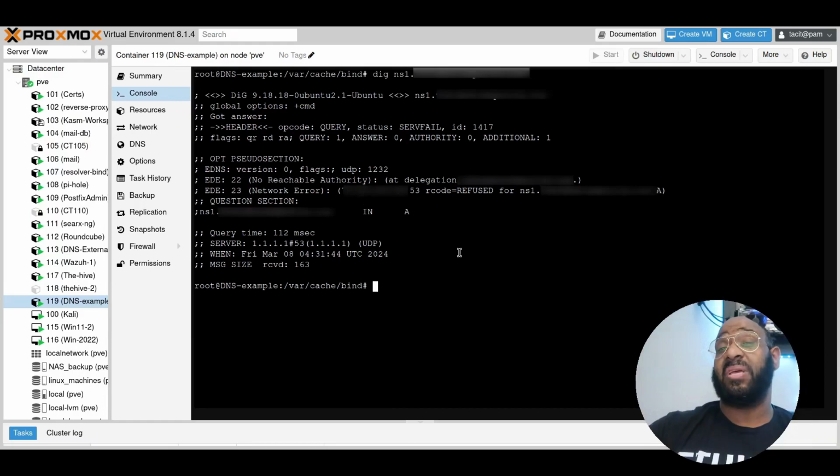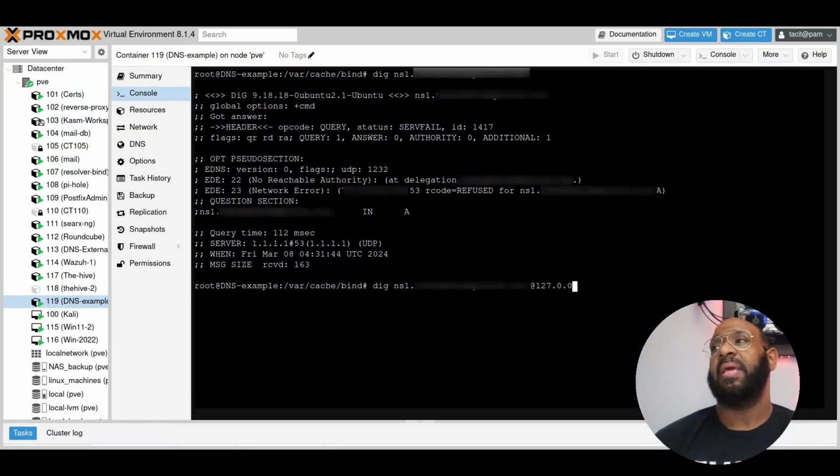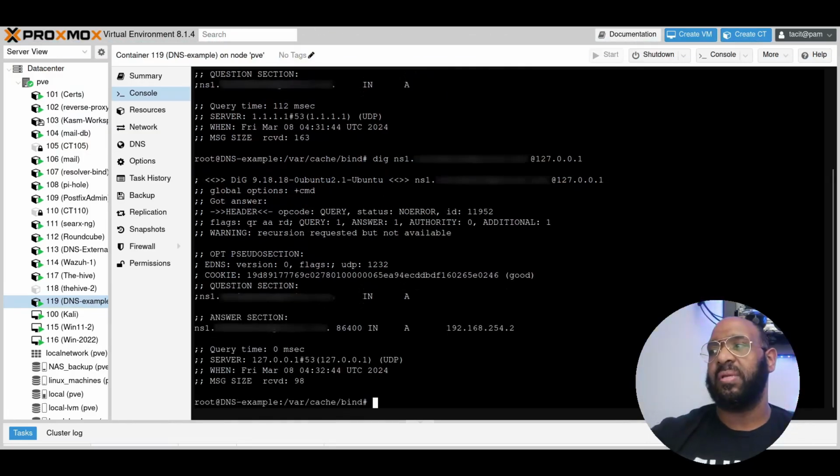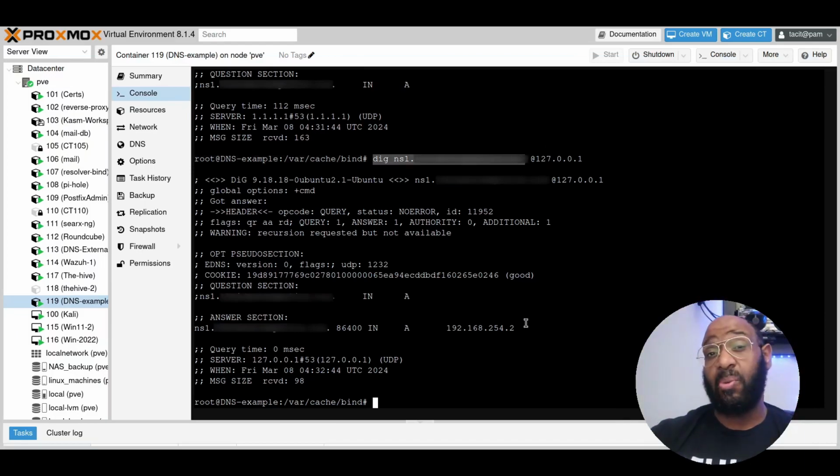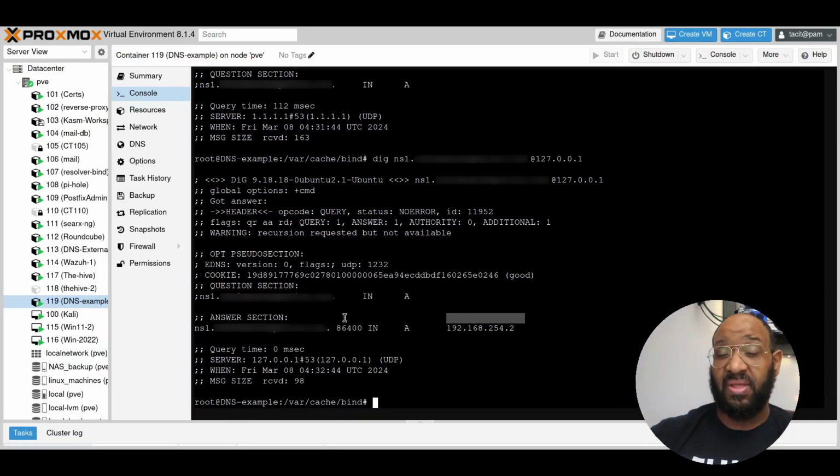Now, how we can test to make sure the zone file actually works locally, we just do an @ and we do the loopback address, which is 127.0.0.1. Hit enter. Now we have our entry that we put into our zone file. So if we set up everything with the domain registrar, like GoDaddy, Porkbun.com, or Gandi, and we get everything set up properly, and we wait for it to propagate through the system, then when we run this, it will return this record. So now we know it's running correctly. We know it's configured correctly.